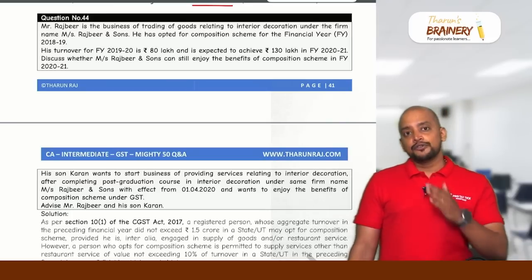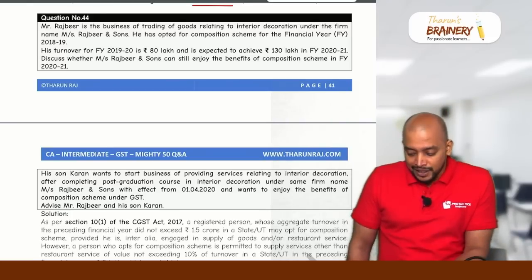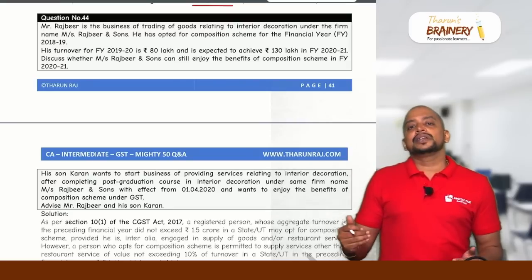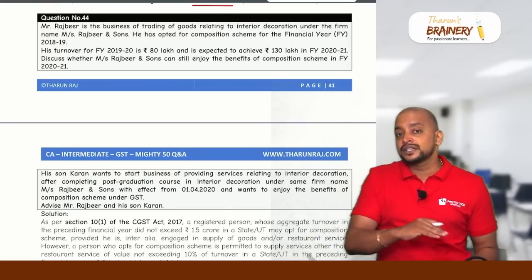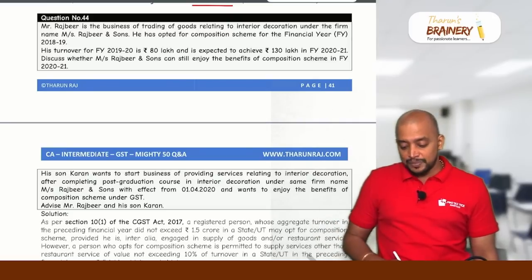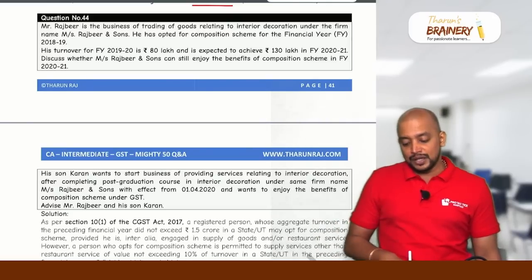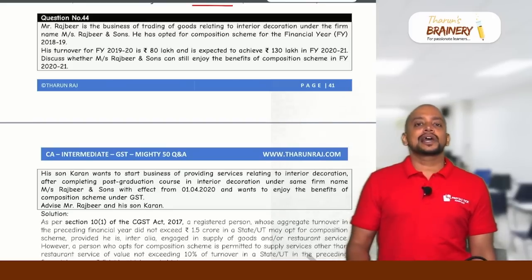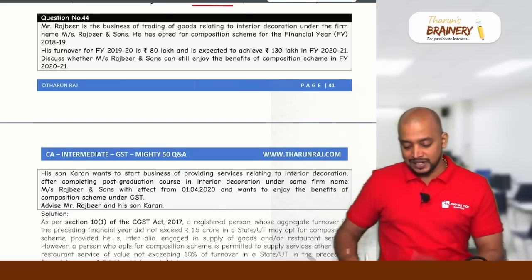Yes. So for the financial year 20-21, whether they are eligible for composition scheme or not depends upon the aggregate turnover during the previous year. So what is the aggregate turnover during the previous year? Aggregate turnover during the previous year does not exceed 150 lakhs. So therefore, current year they can opt for composition scheme.